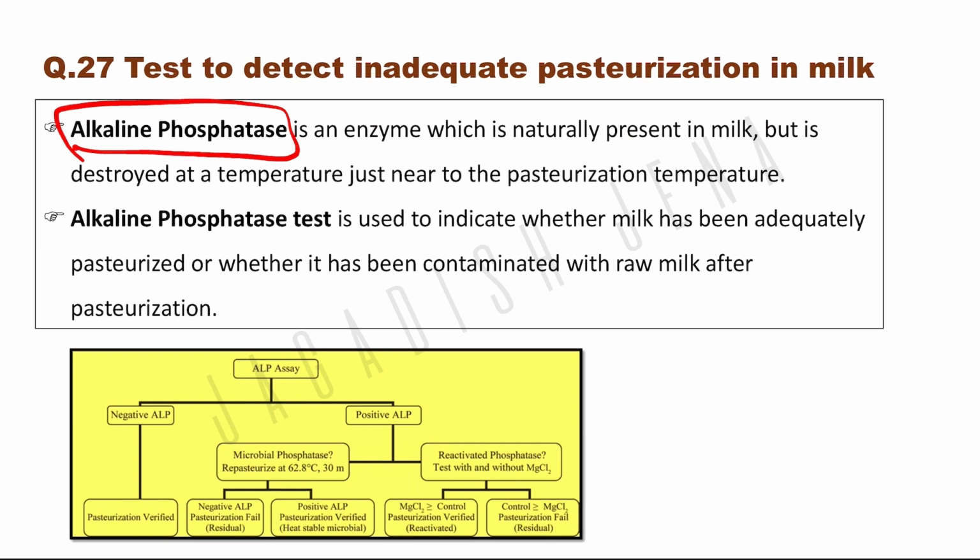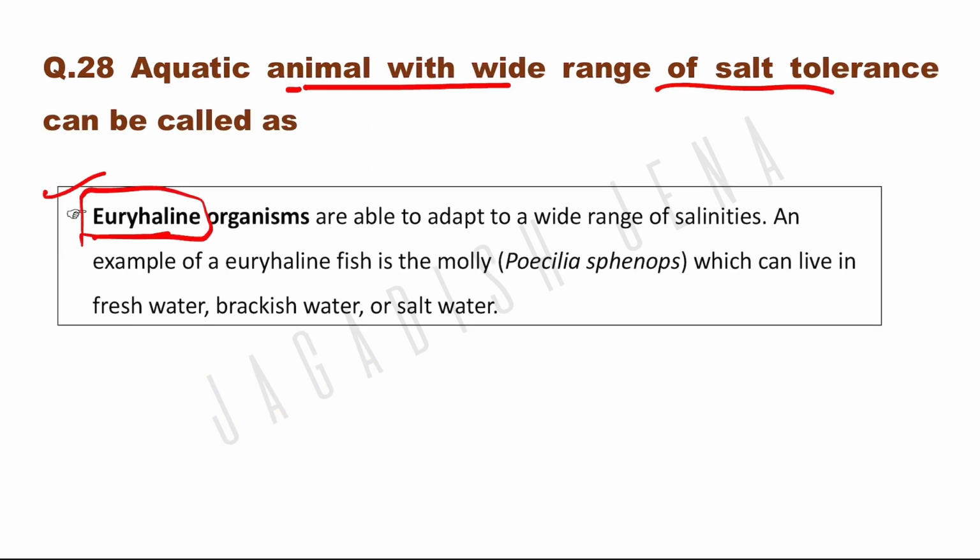Aquatic animal with wide range of salt tolerance is called, that is called euryhaline organism. Aquatic animals which have high salt tolerance are called euryhaline organisms. These are capable of adapting to a wide range of salinity. An example of a euryhaline fish is molly, which can live in freshwater, brackish water, or salt water.